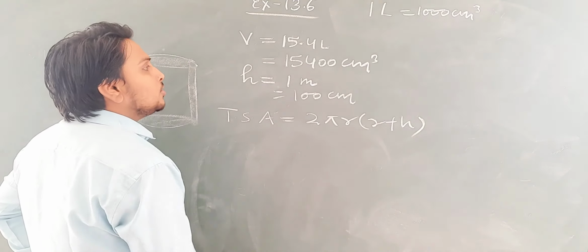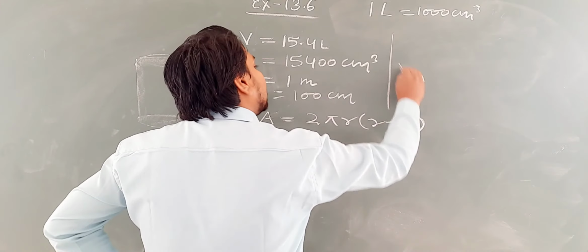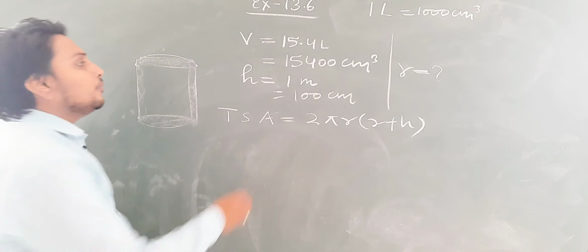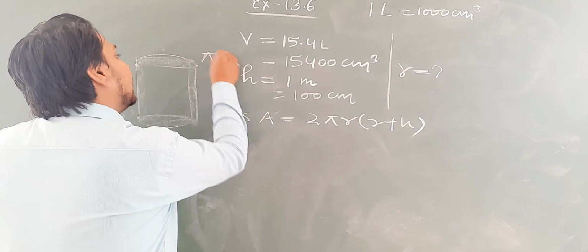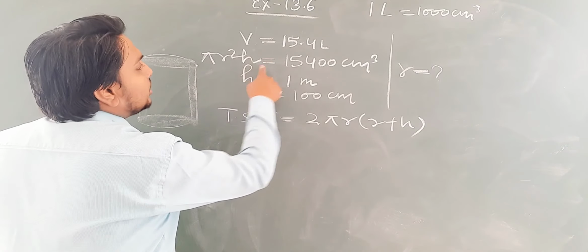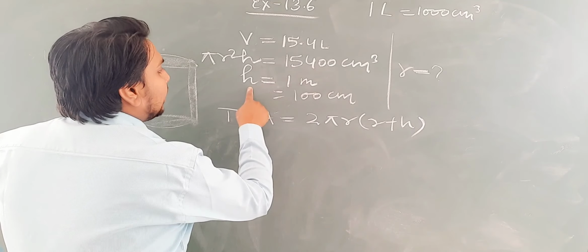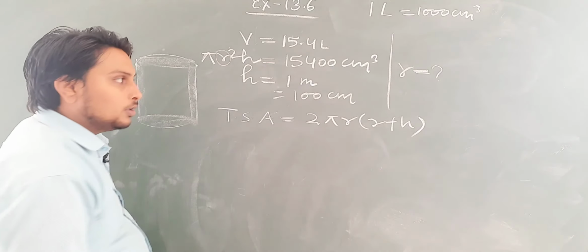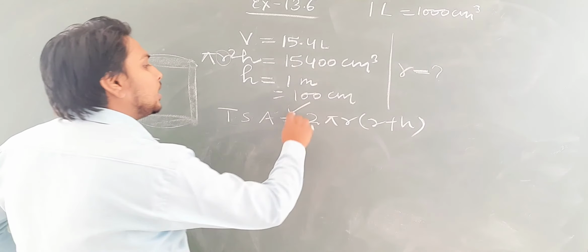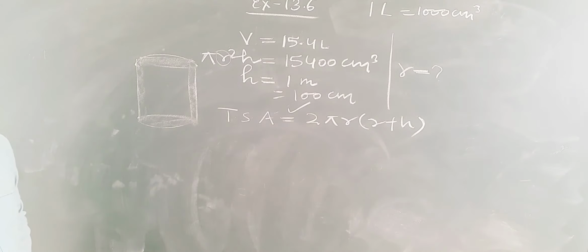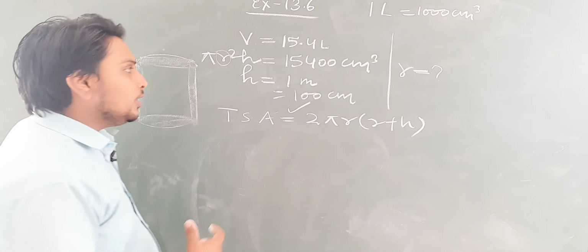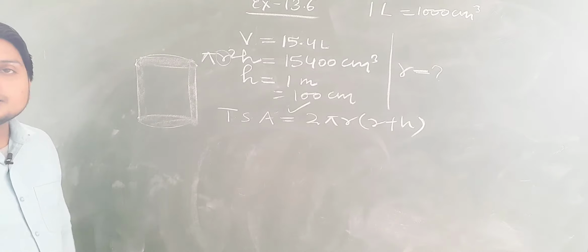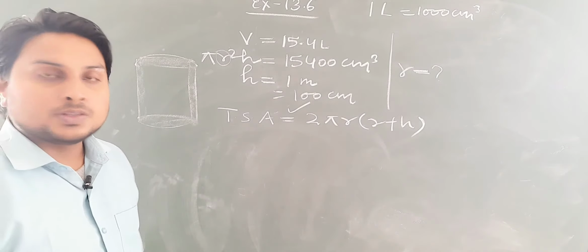Okay, but here students, we don't know what the radius is. So firstly what we will do, we'll find the value of r from here. Pi r square h is 15,400 centimeter cube, in which h is 100 centimeter. So from here we will find the value of r. Okay, after finding the r, we will put that r in this equation. Okay, so this is the method how we will solve this question. So just note it as a hint and you will solve this question by yourself. Just note it down.